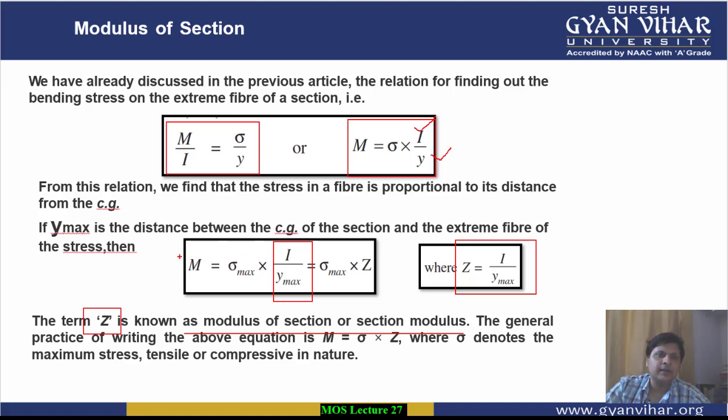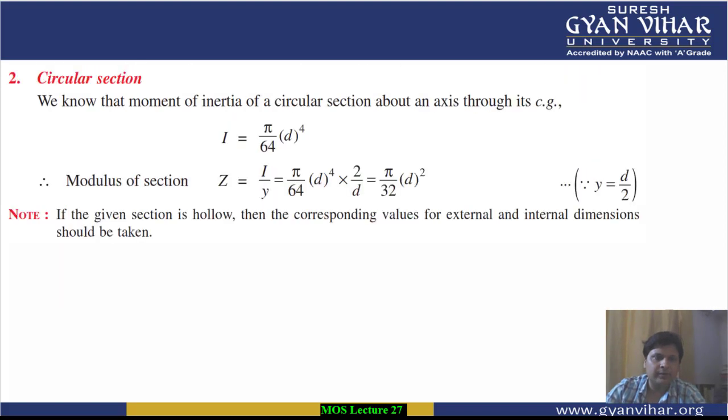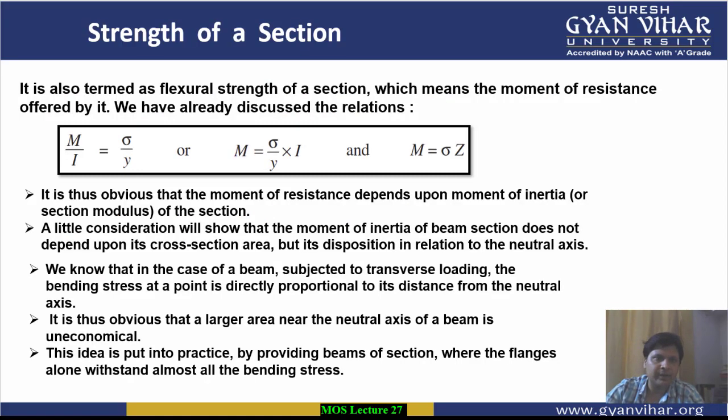So basically we can say that bending moment is equal to sigma into Z, maximum bending stress into Z, the modulus of the section. For a rectangular section, Z will be bd square by 6. Similarly, for a circular section, Z will be equal to pi by 32 D cube. This is important to know before solving the numericals. And finally, the strength of a section can be calculated by this equation: M is equal to sigma into Z, where Z is the section modulus.